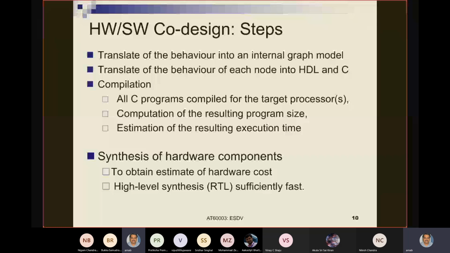Are you being able to see the screen? Yes, sir. Are you in slide number 10?